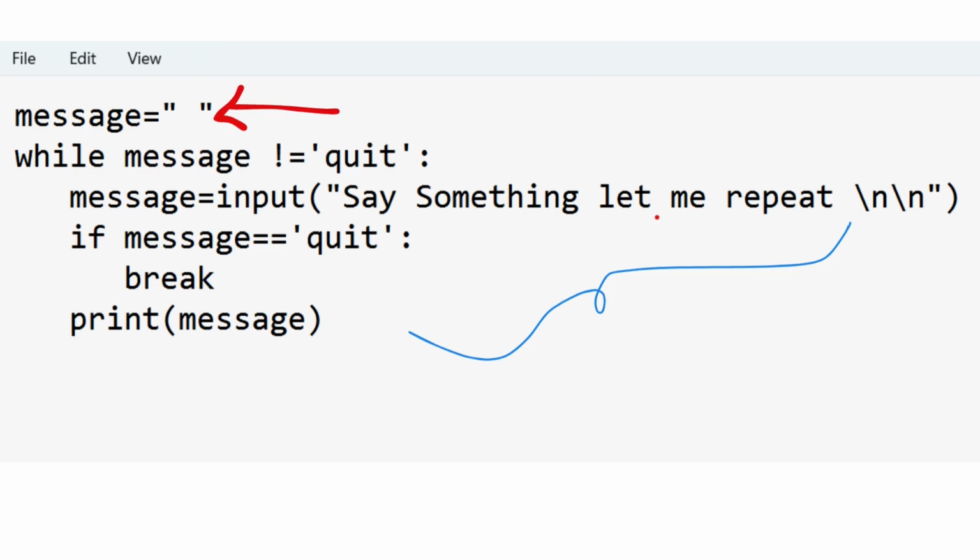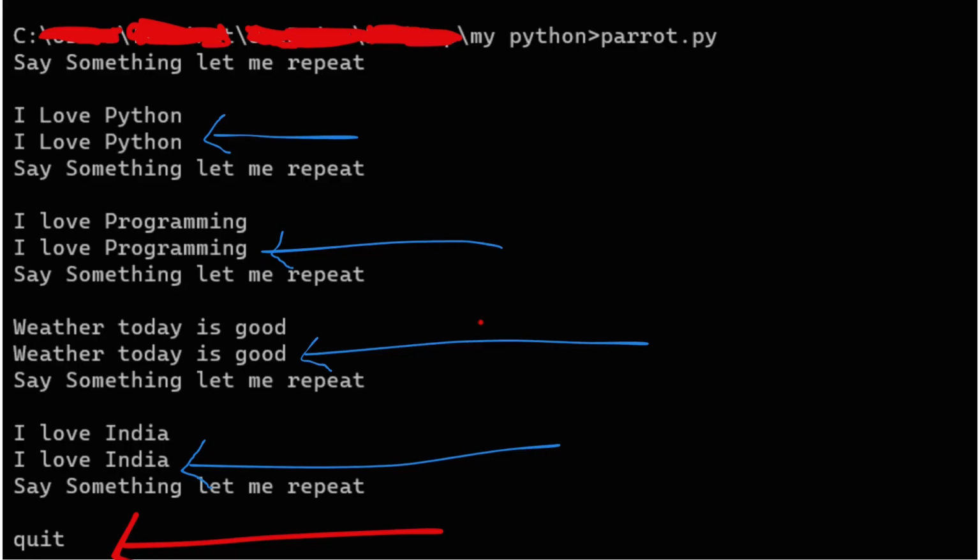So try this program once again and write as many things as you want. This program makes the concept of the while loop entirely clear. It will run as long as you want, and there should be some condition for it to stop. If we forget to give any condition for it to stop, we will enter an infinite loop. So be cautious when using a while loop.